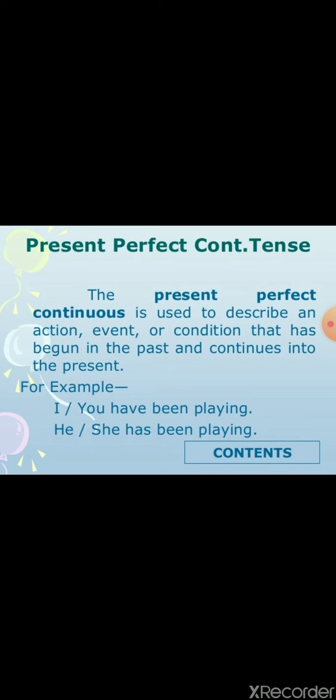Here we have the restriction that has always comes with the singular cases and have always comes with the plural cases as well as I and you exception. Okay, as I discussed about present tense, in the same way, I and you here also are exceptionally considered, so we are providing them have. We have never used I has, even though I is singular, you is singular in the case.